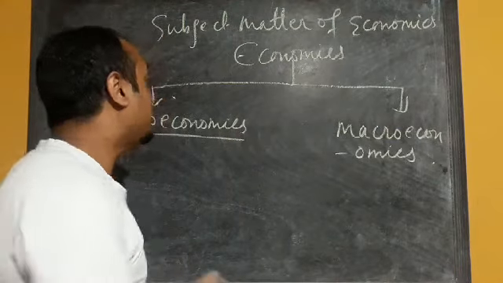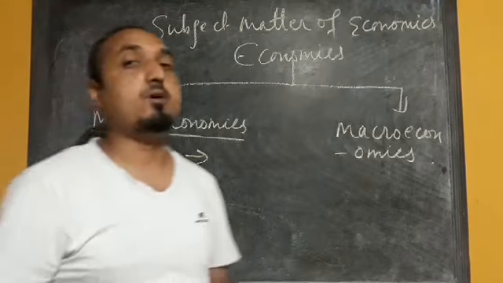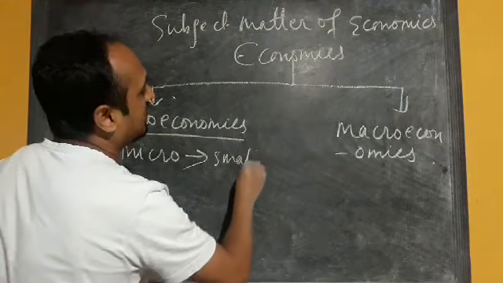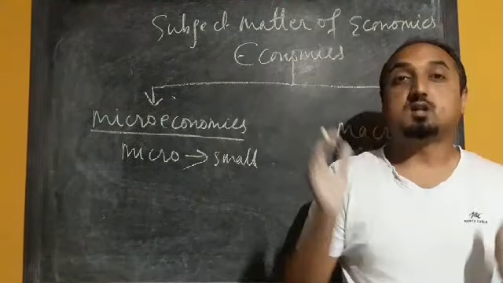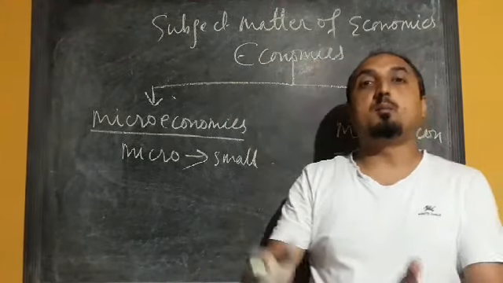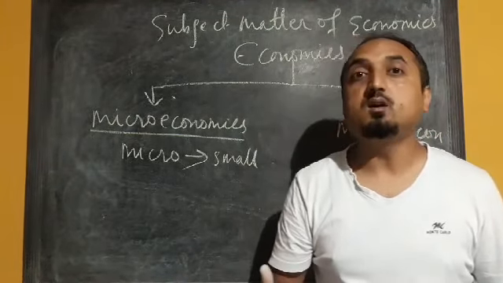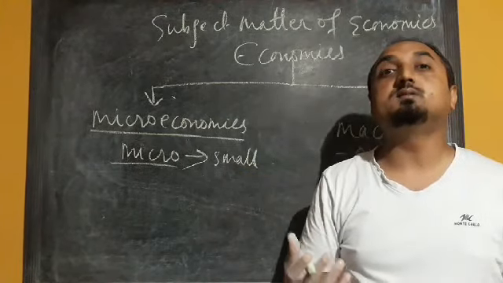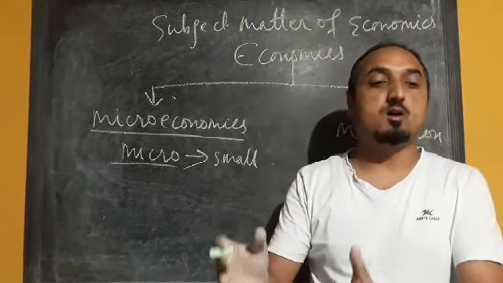So this term micro is derived from a Greek word. Micro means small. Now we'll move to the definition. Microeconomics is defined as the study of individual economic unit or the study of individual behavior. Microeconomics studies the economic behavior of individual economic variable.